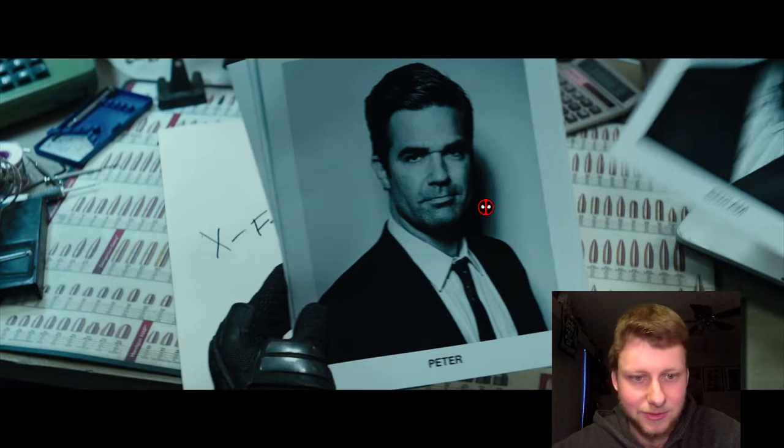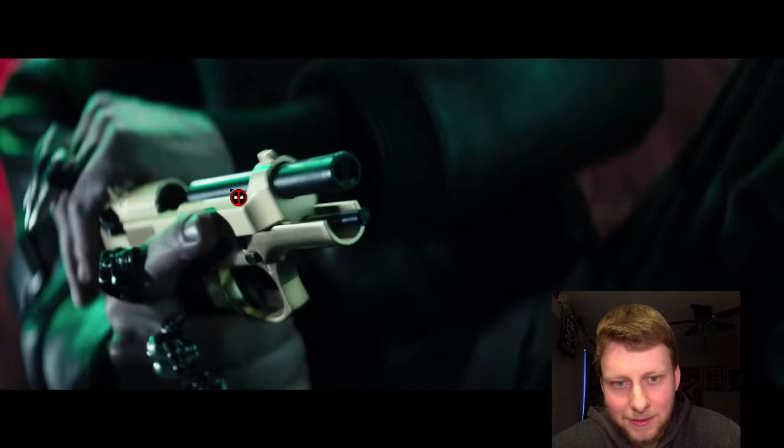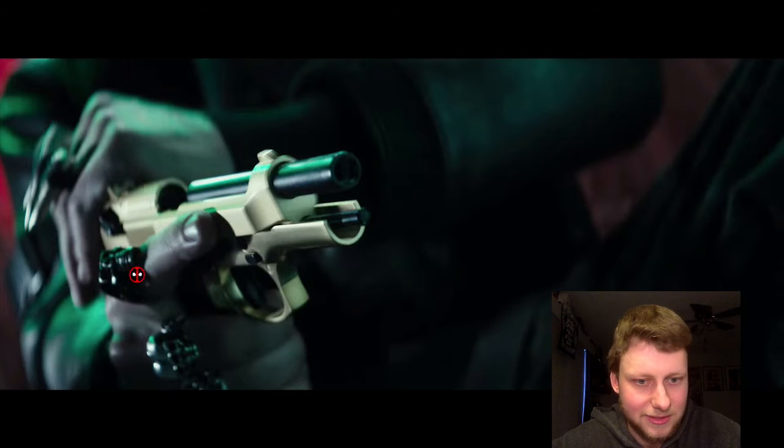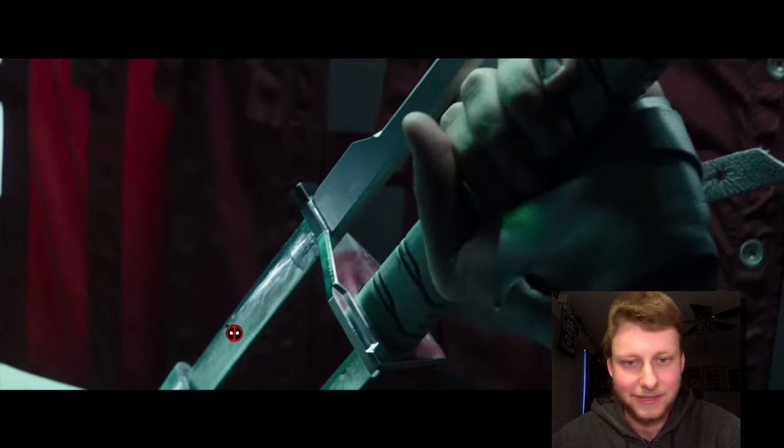Then we get Deadpool going through a bunch of, I guess, potential X-Force characters. And we get Peter, don't know who this guy is or anything like that. We'll have to wait and see who that ends up being. And then we get just some shots of some guns, like this gun getting cocked. Then we get some swords here.